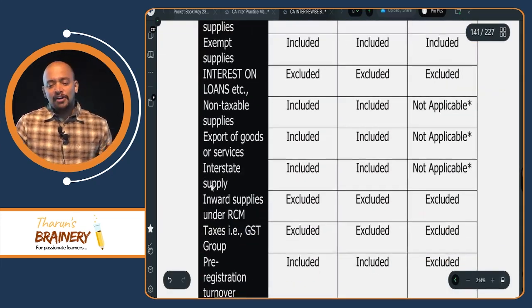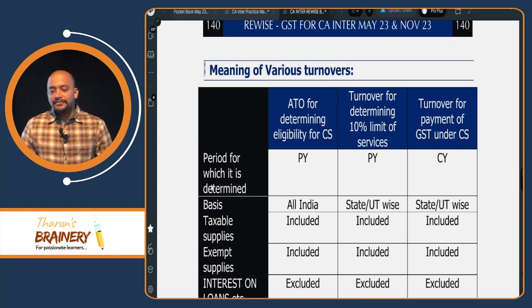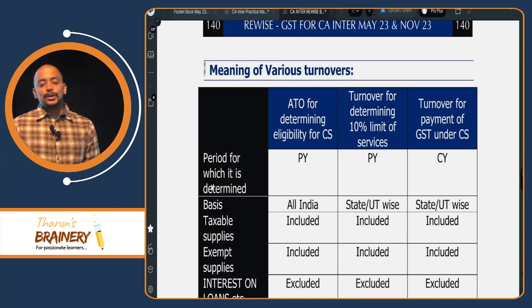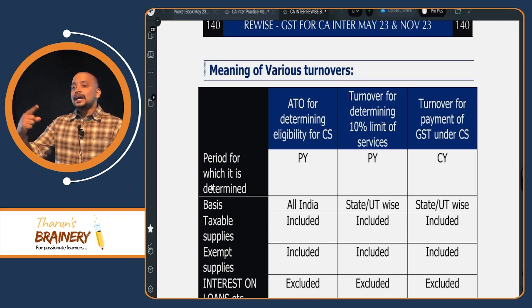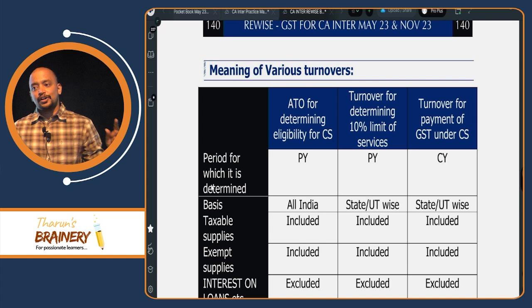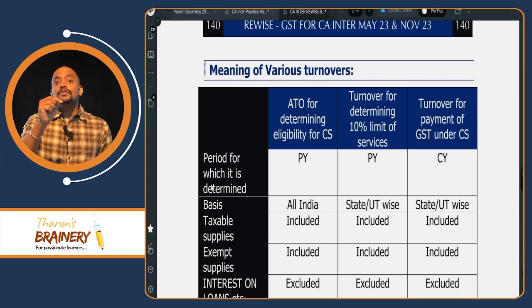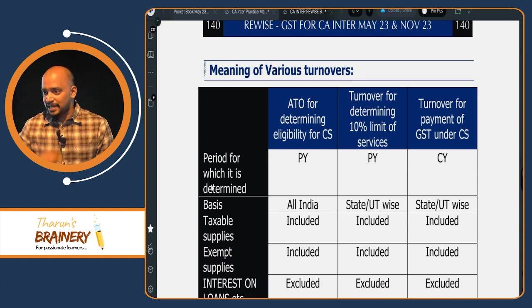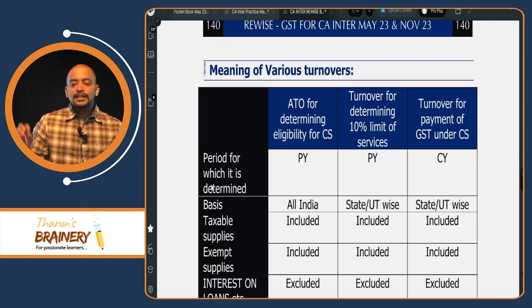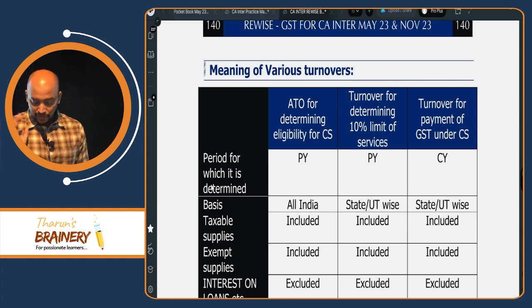Then meaning of various turnovers. In this entire composition scheme, we have come across 3 turnovers. That is aggregate turnover for determining the eligibility to opt for composition scheme. Then the second turnover is turnover for computing the 10% limit. And the third turnover is turnover for payment of GST under composition scheme. Okay.